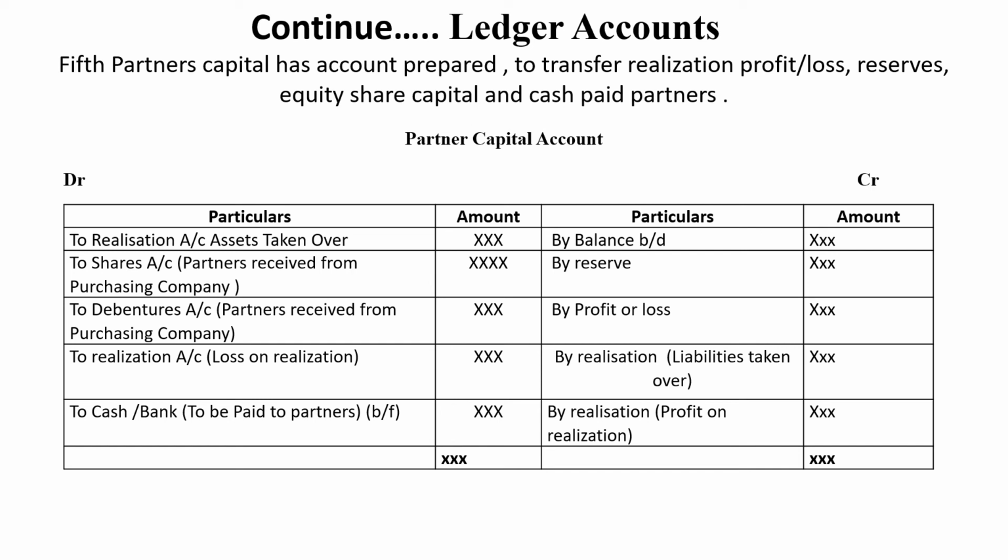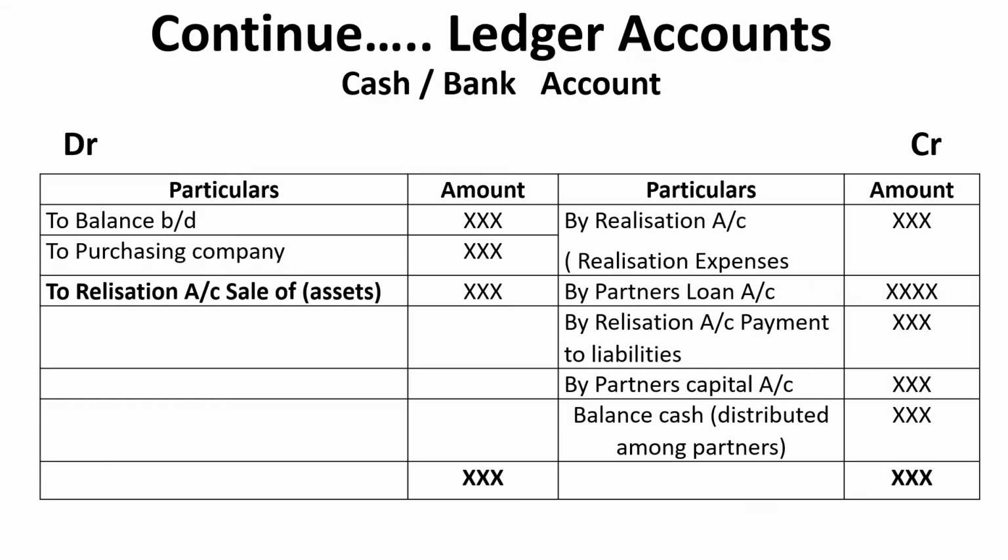If the credit side is more than the debit side, then the company has to make payment to the partners in the form of cash. So the balancing figure of partners capital accounts: if it is a debit balancing figure, you have to enter the credit side of the cash or bank account. If it is a credit balancing figure, debit side in the cash and bank accounts.